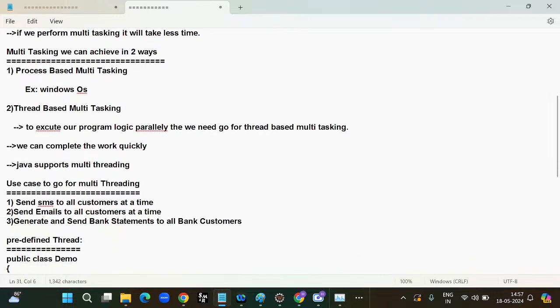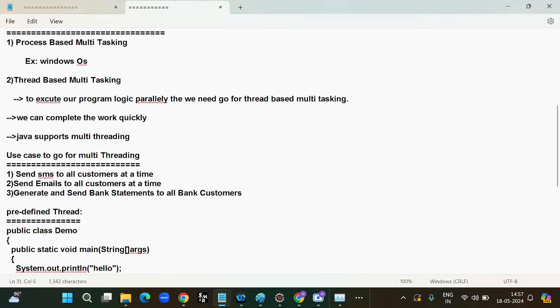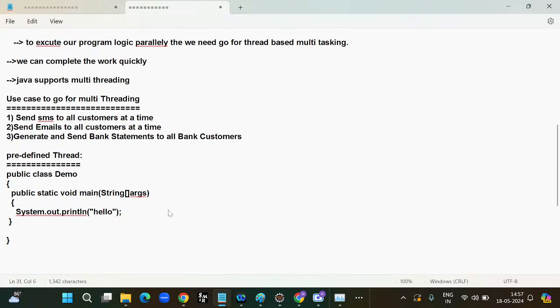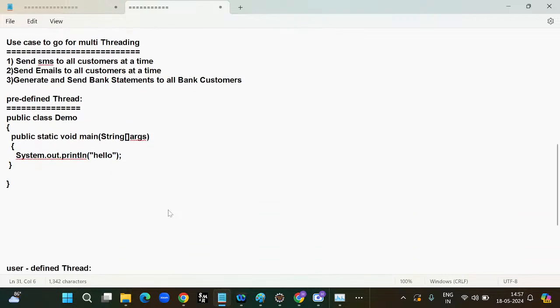Java supports multi-threading. Use cases for multi-threading: sending SMSs to all the customers at a time, sending emails to all the customers at a time, and generating and sending bank statements to all the bank customers.